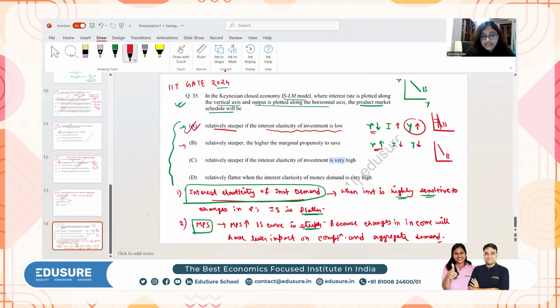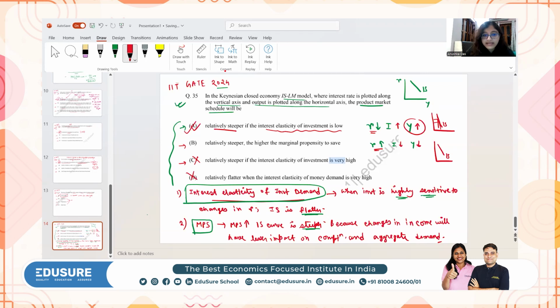Relatively steeper if the interest elasticity of investment is high. This is not right. Relatively flatter when the interest elasticity of money demand is very high. So this is also not right.